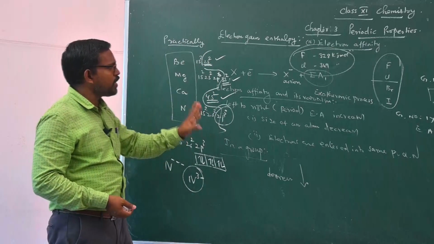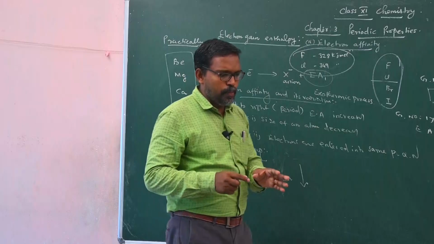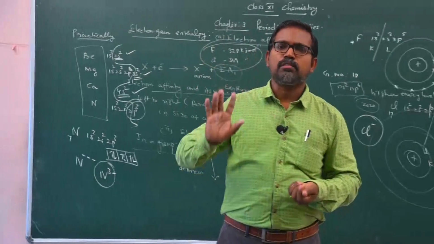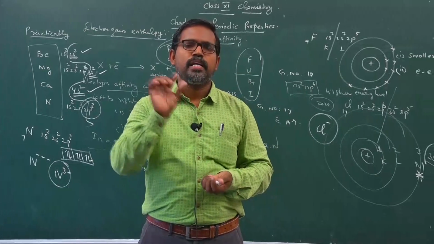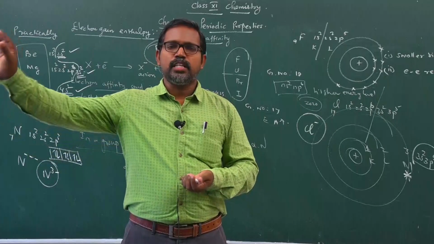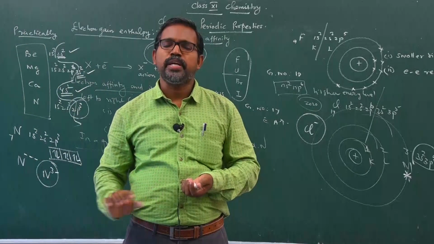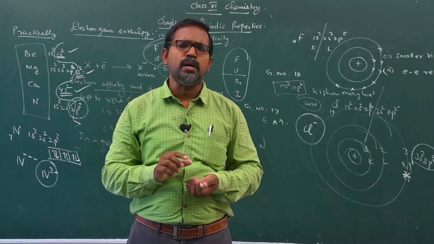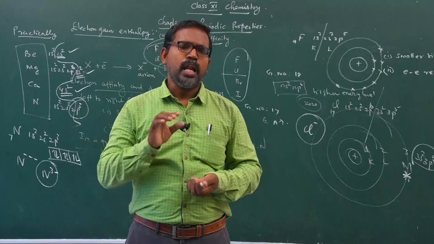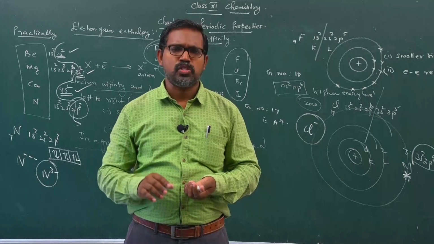In this topic you must learn what electron affinity is, or define electron affinity, how electron affinity varies in a group and period, the electron affinity comparison of fluorine and chlorine, and the electron affinity of noble gases.